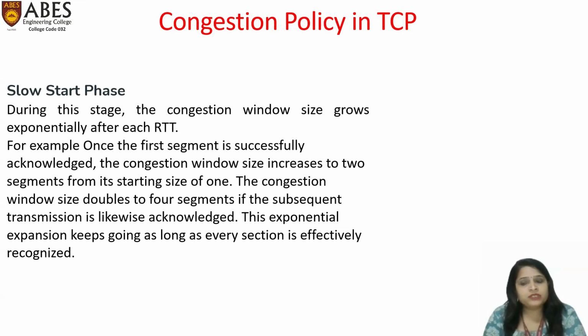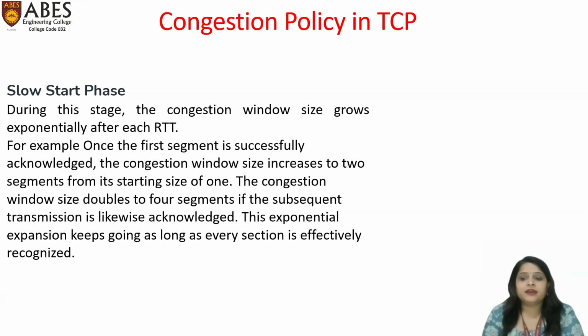It means now the sender is able to send two segments to the receiver and will receive acknowledgement of the two segments. After receiving two acknowledgements, again the window size will increase exponentially. Now the sender window size is 4. So the sender will be able to send 4 segments and receive the 4 acknowledgements. After receiving 4 acknowledgements, again the window size will increase to 8.